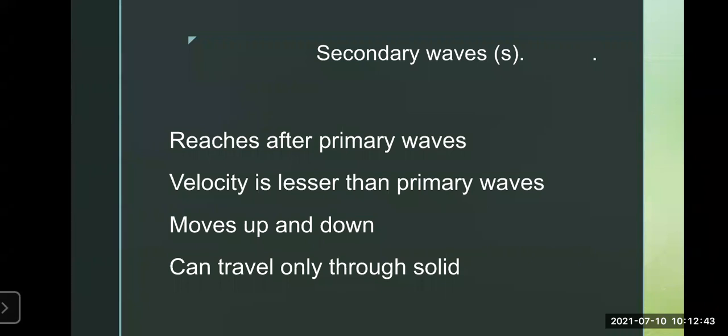Then follow the secondary waves, which move up and down. The velocity of these waves is lesser than the P wave. The speed is not as fast as the primary waves. The particles lying in the way of these waves move up and down, perpendicular to the direction of energy transfer.